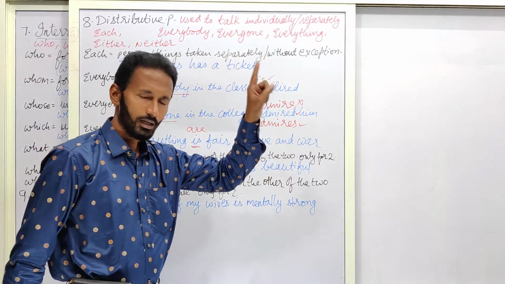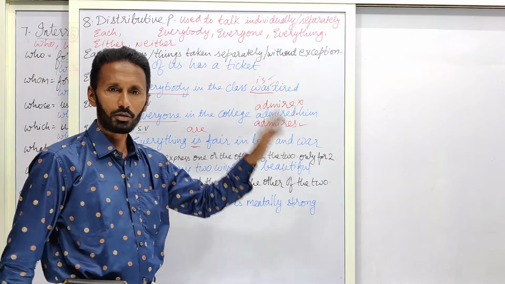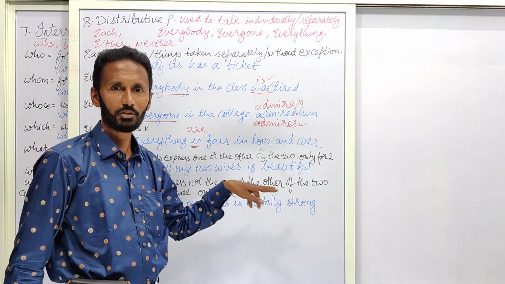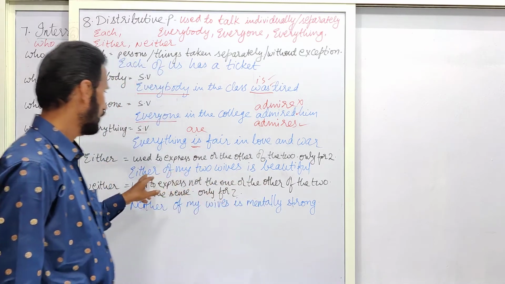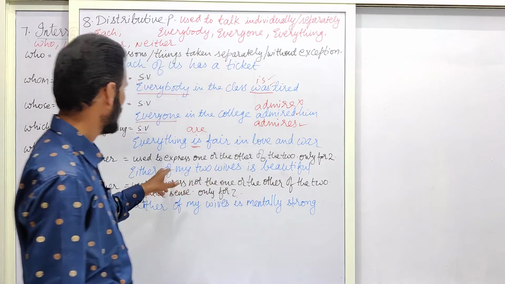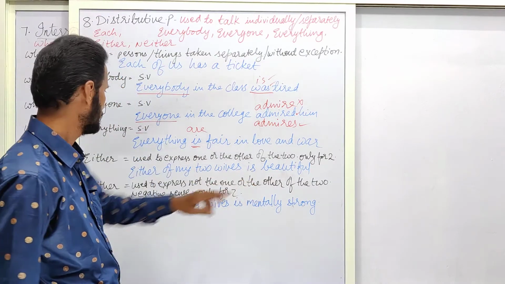That means wife X and wife Y. For example, Rakul and Sriya, both of them are beautiful. I would like to say that both of them are beautiful. So, either of my two wives. Here, either of my two wives is beautiful. Here "is" must be used.